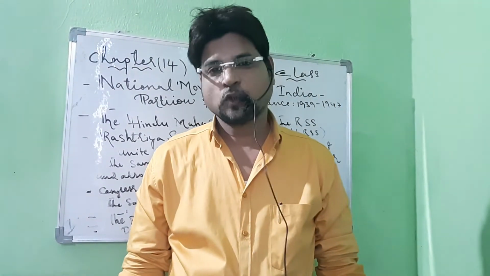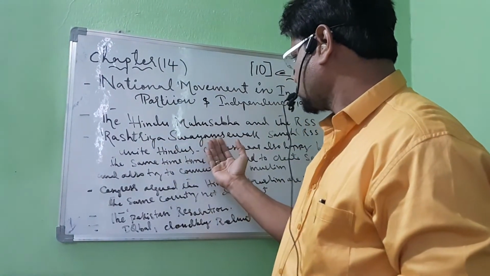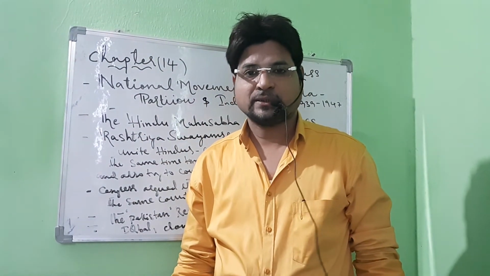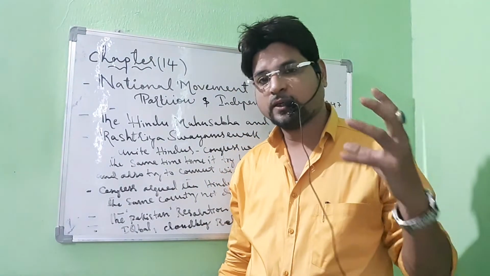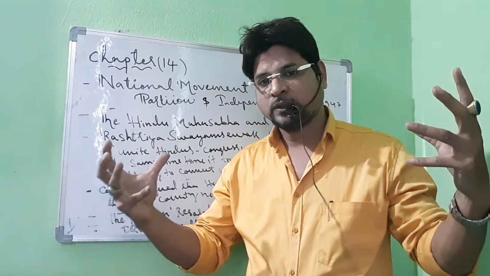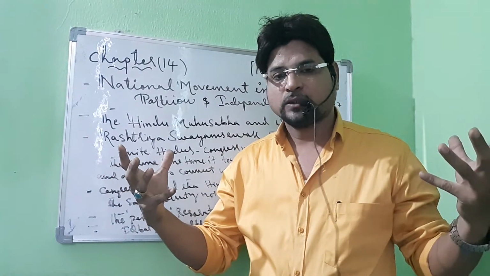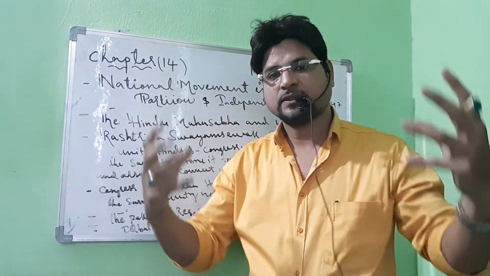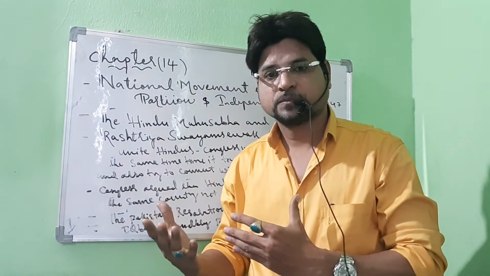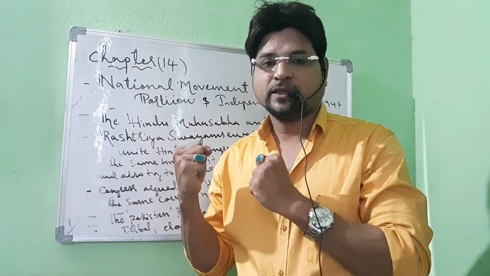So we will continue our topic: the Hindu Mahasabha and the RSS, Rashtriya Swayamsevak Sangh. As I told you before, this RSS was a Hindu-based party. Now they had united all the Hindus under the one banner of the RSS. They wanted to gather the Hindu population as close together as possible with the slogan of Hinduism. And Congress was also happy with this RSS effort because they were getting all the Hindu voters and Hindu people under one banner.